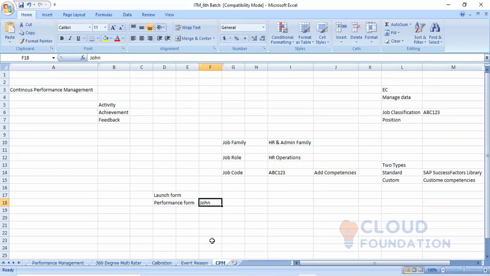Why can they see? Because we have created a job family, job role, job code, and mapped that job code with these particular competencies. So I'm not talking about John. The system will not identify on the basis of John. The system will identify on the basis of job code.